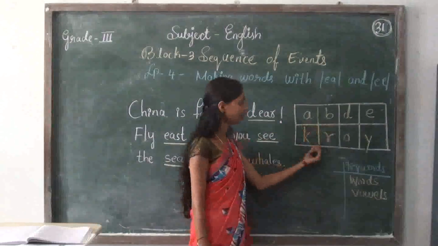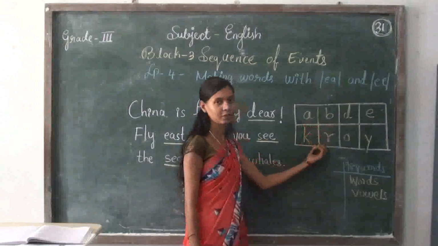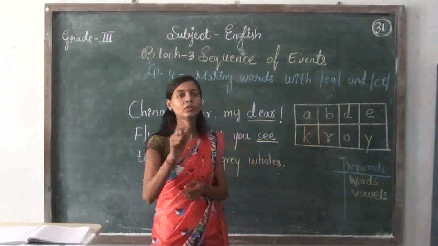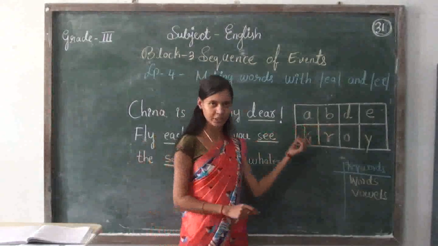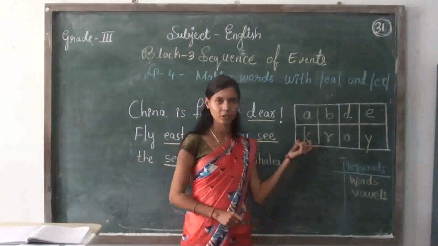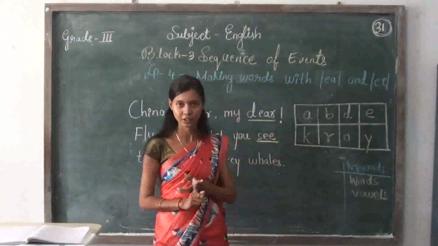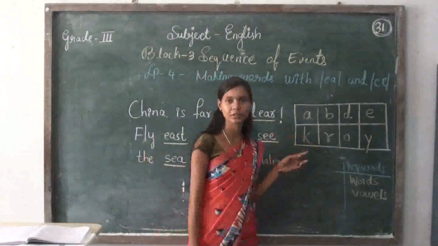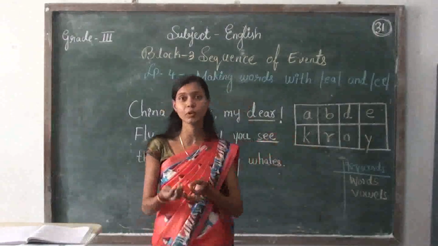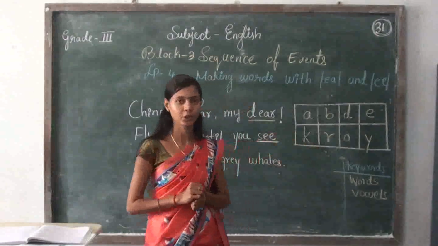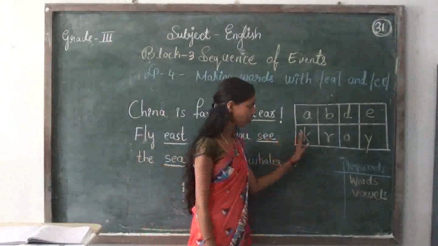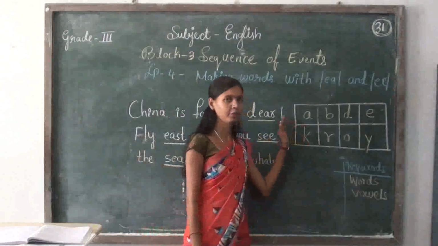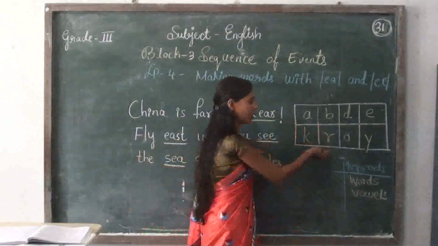Okay, so you can see these letters. Okay, students, now it's your time to make flashcards of these letters, or else you can get it in your workbook at the end of the page. Am I clear?